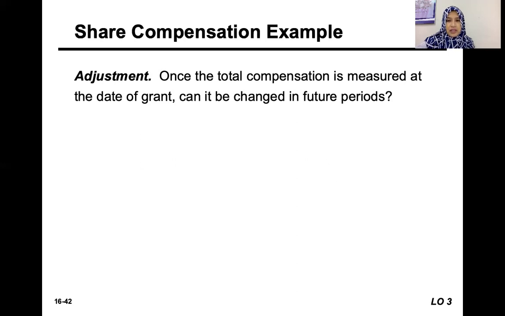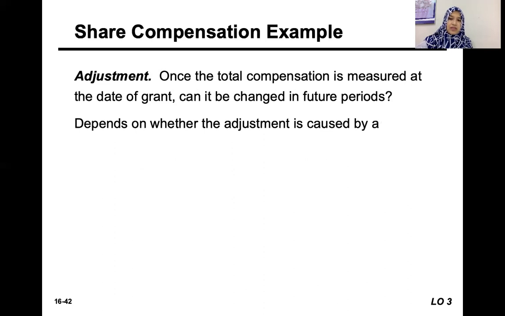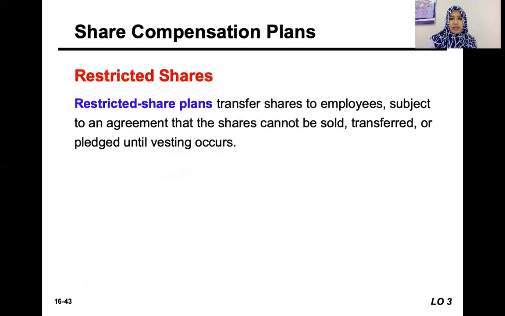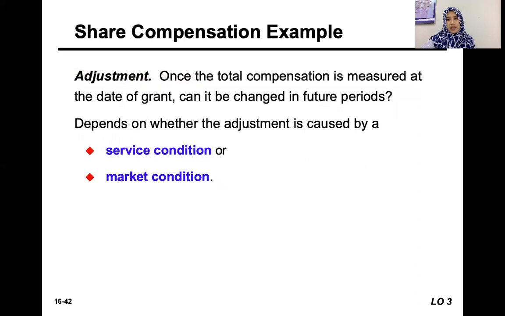If the total compensation is measured at the date of grant, can it be changed in a future period? Basically, it depends on whether the adjustment is caused by a service condition or market condition. What does it mean? Just now, let's say the compensation expense was 22 million at the date of grant. What if in the future the company wants to change that amount? That basically depends on the service condition and the market condition.